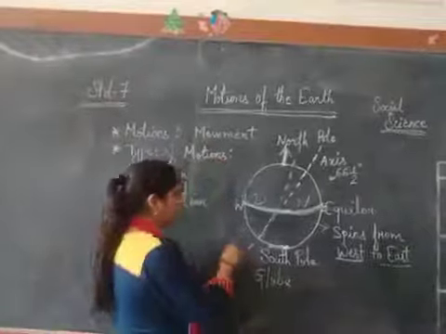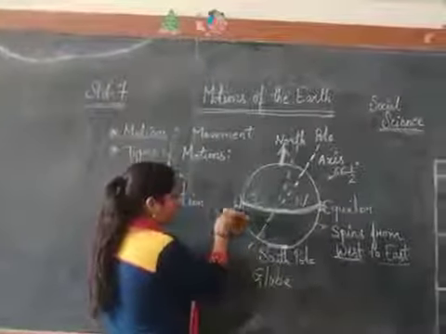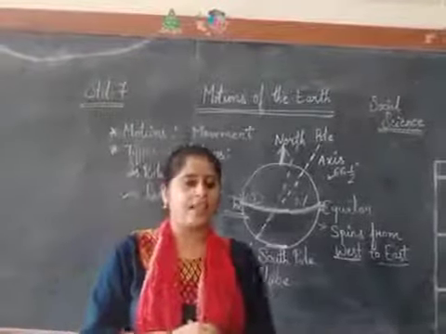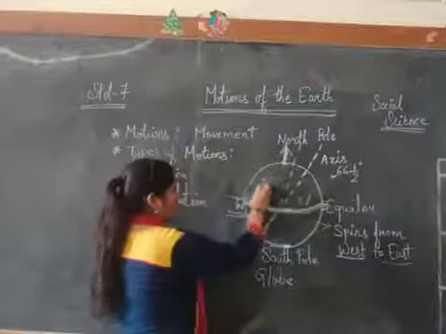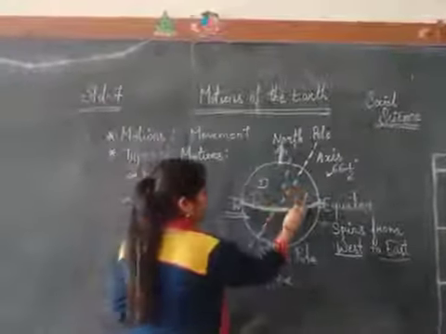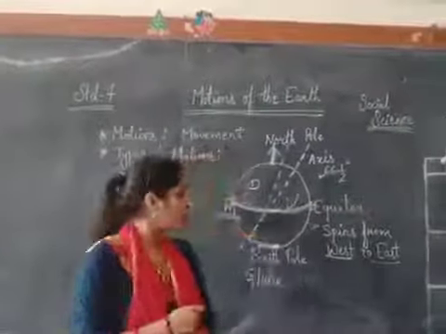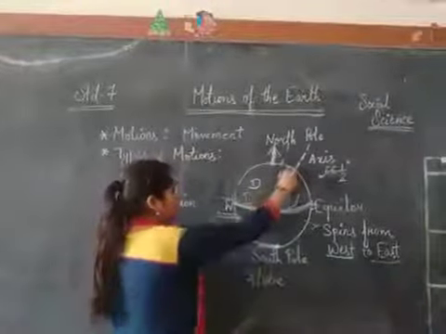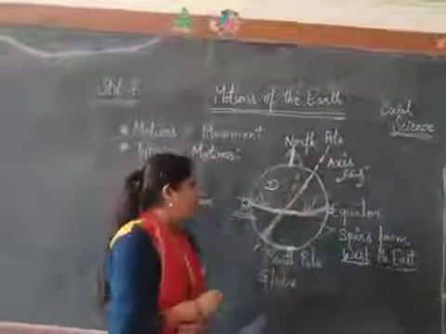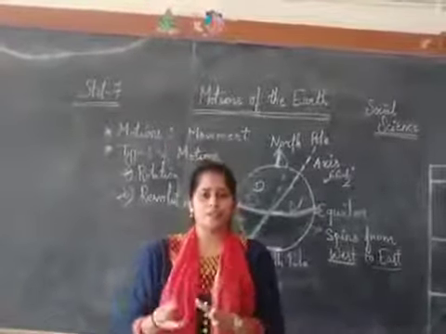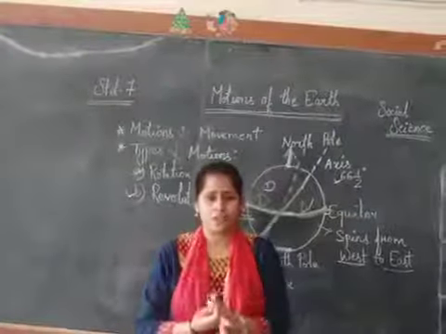When the earth faces one side, the part which faces the sunlight is the day part, and the second one is the night part, where it is dark. So one question arises: what would happen if the earth did not rotate?